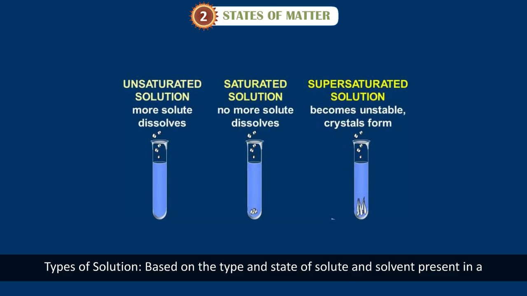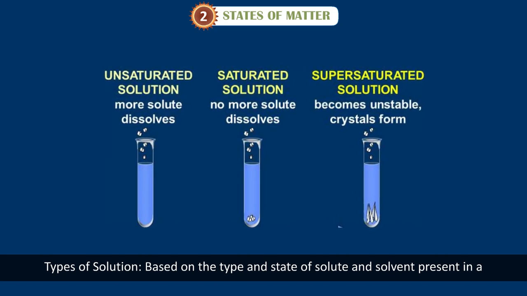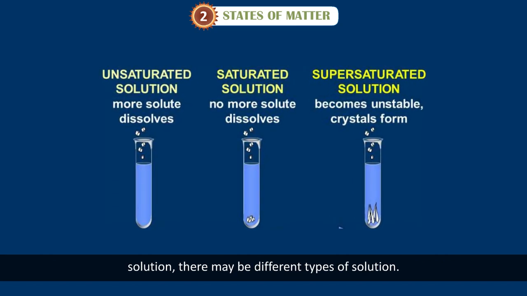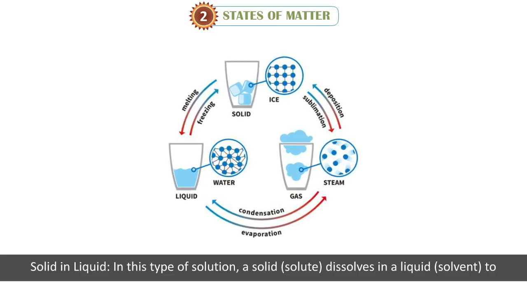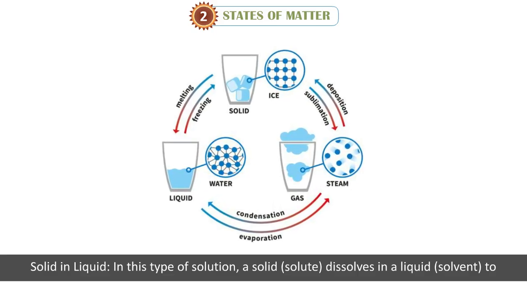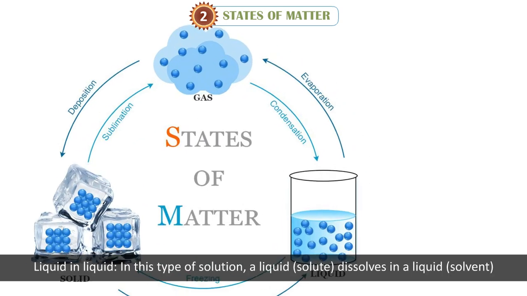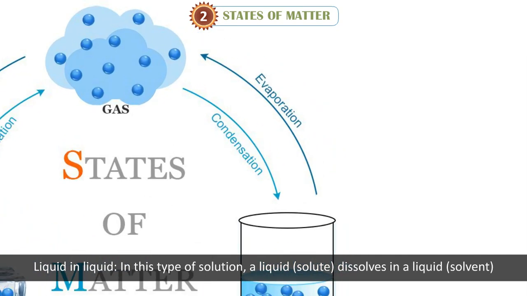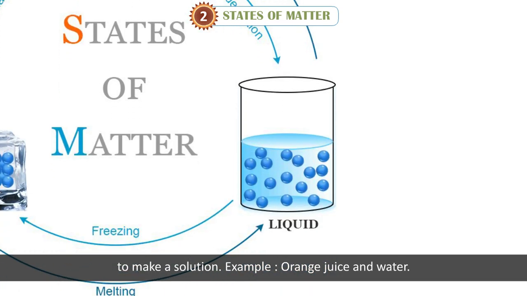Types of solution. Based on the type and state of solute and solvent present in a solution, there may be different types of solution. Solid in liquid. In this type of solution, a solid dissolves in a liquid solvent to make a solution. Example, salt water solution. Liquid in liquid. In this type of solution, a liquid solute dissolves in a liquid solvent to make a solution. Example, orange juice and water.